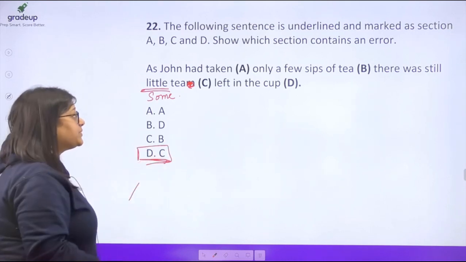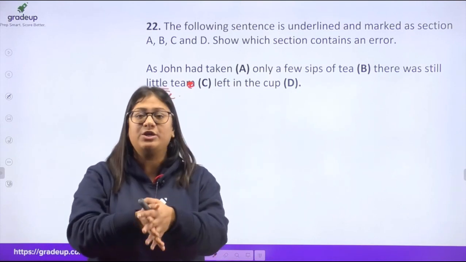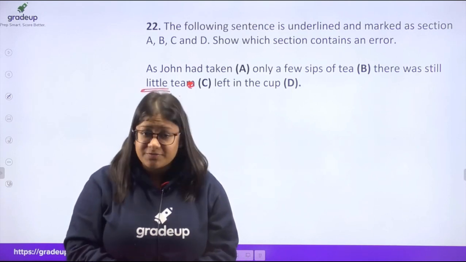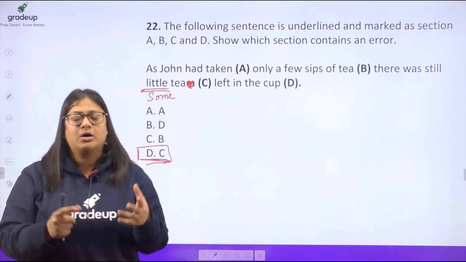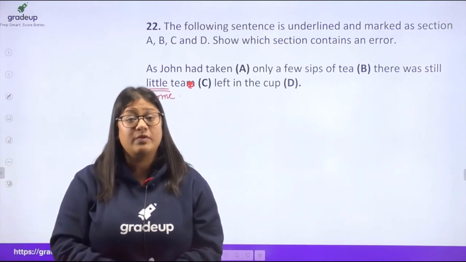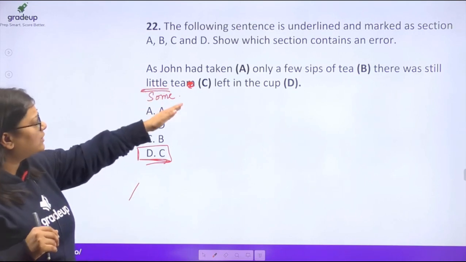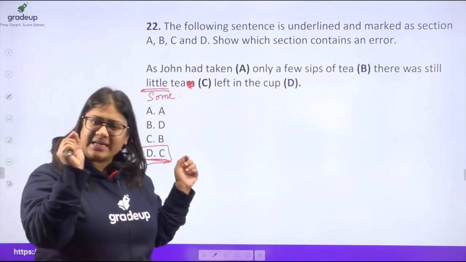Now, the difference between little and some is of connotation, whether it's being used in the positive connotation or in the negative connotation. If we are using it in a positive sense, we will be using some. If we are using a negative connotation, we will be using little. So here the sentence is conveying that as John had taken only a few sips of tea, there was still, so John had taken only little.